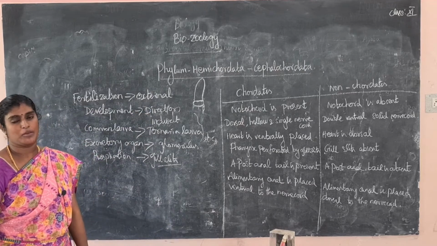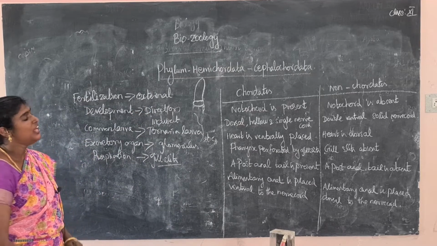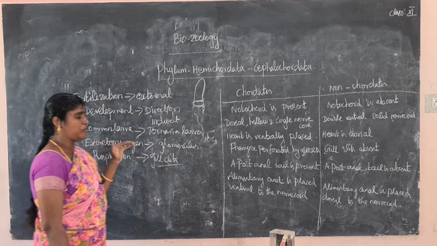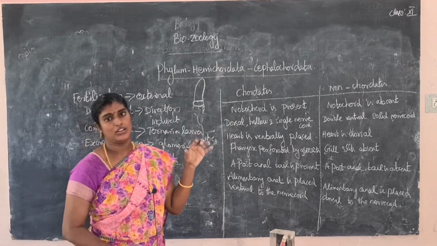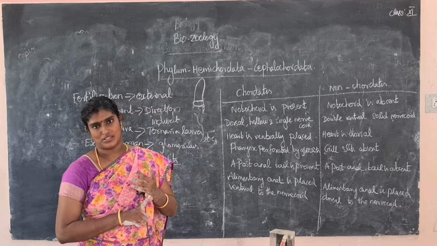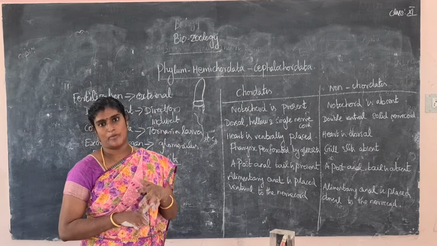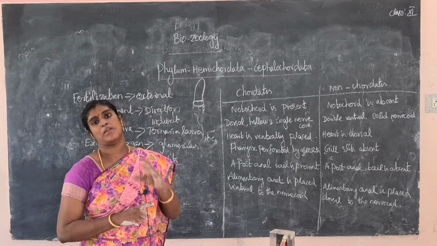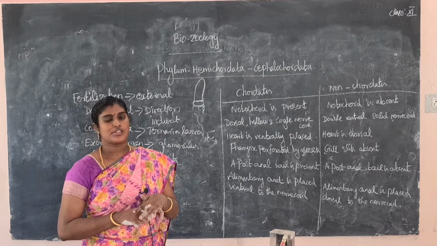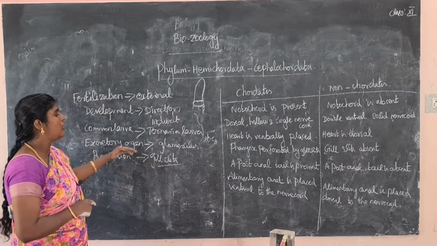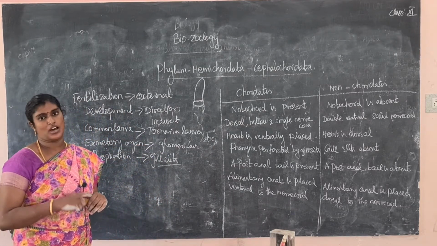What is the meaning of hemi? Hemi means half. Chordata means animals with a backbone. The animal looks like a worm, with a segmented body. It is triploblastic with bilateral symmetry. It is a coelomate animal, with an organ system level of organization. Respiration is through gill slits, and the excretory organ is the glomerulus. The sexes are not separate.